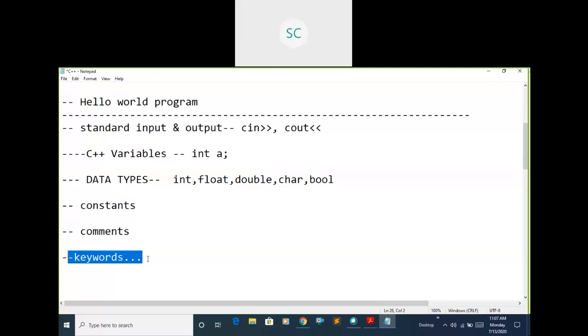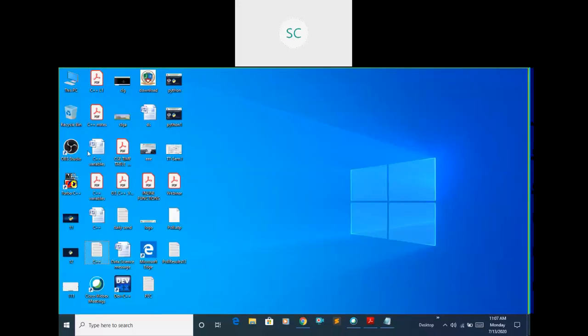See, I think in the last example we executed some programs in Turbo C, right? Here I'm going to open Turbo. Here you will find the Turbo icon. Open this one.